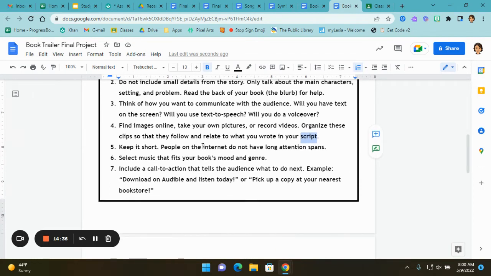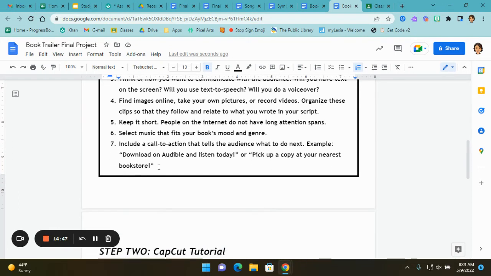You want to keep it short because people on the internet do not have long attention spans. You're going to select music that fits your book's mood and genre. So if it's a sad book, you're not going to pick happy, upbeat music. And then at the end, you're going to have a call to action that tells the audience what to do next. So for example, download on Audible and listen today, or pick up a copy at your nearest bookstore.